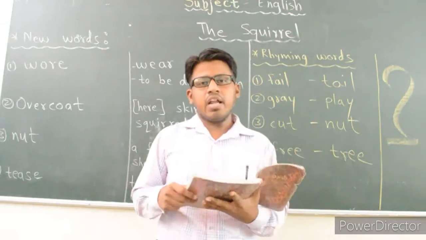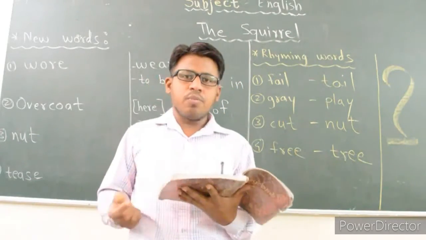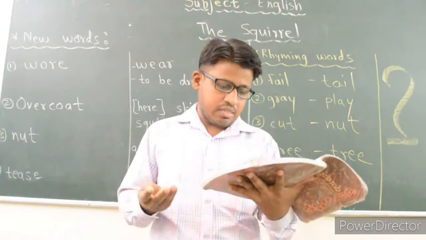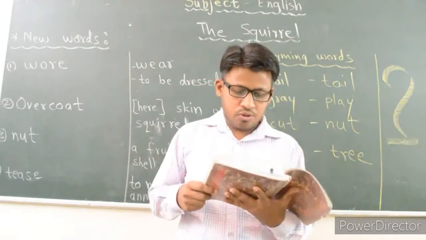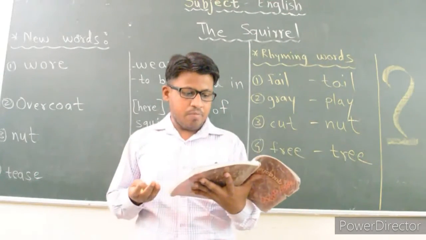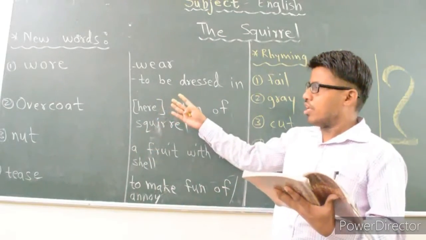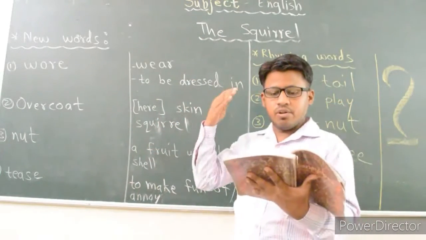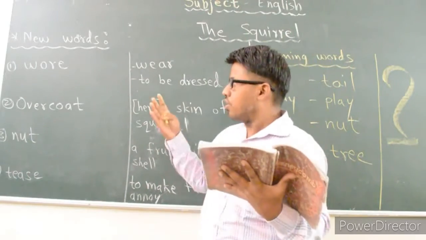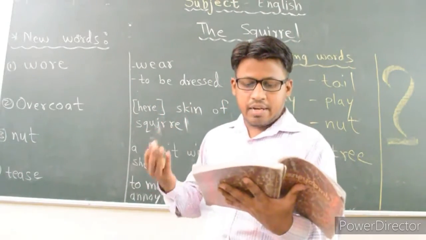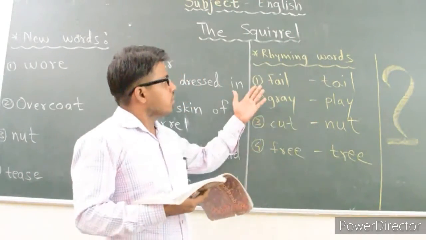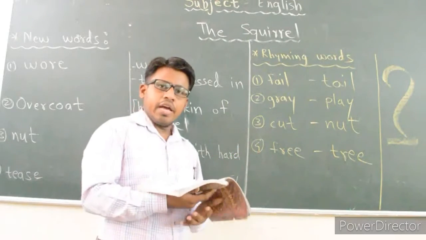Okay. So I hope, and I am sure, that you have understood the poem as well as we have discussed the question answers also. So students, please read this poem carefully and learn all these new words which I have given you. You have to write all these words in your notebook also, as well as learn the meanings of all these words. At the same time you have to learn the rhyming words also. Okay. Thank you very much.